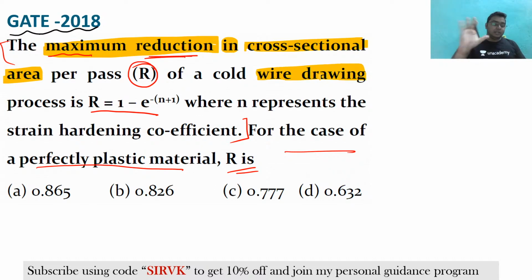This is the only thing required for your understanding, and then you will be able to understand that option D is the correct answer, 0.632. Clear?